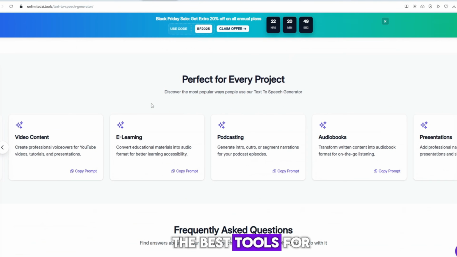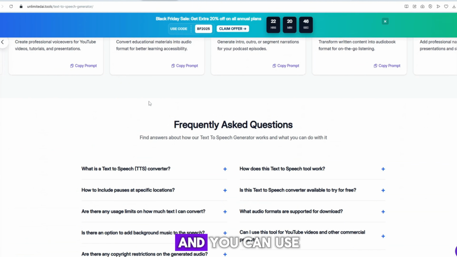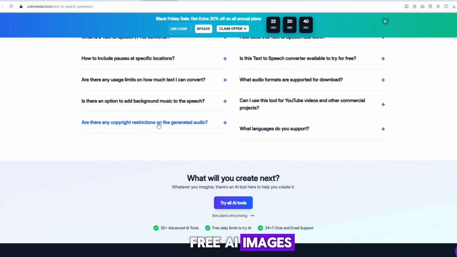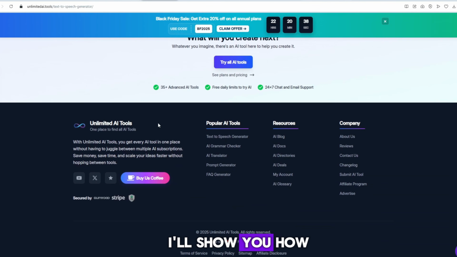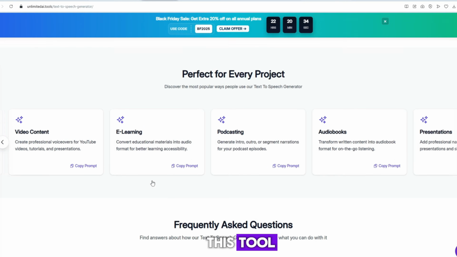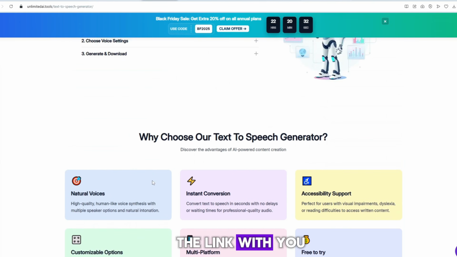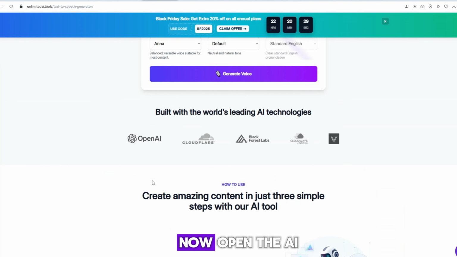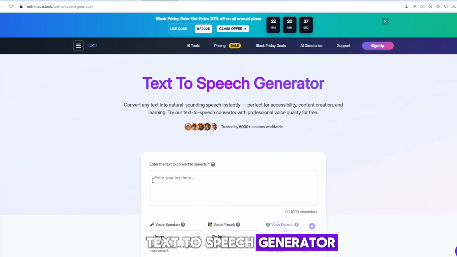This is one of the best tools for generating AI voice, and you can use it for free. On unlimitedai.tools, you can also create free AI images, but right now, I'll show you how to generate AI voice for free. If you cannot find this tool, just comment, and I will share the link with you in the comments. Now, open the AI text-to-speech generator.